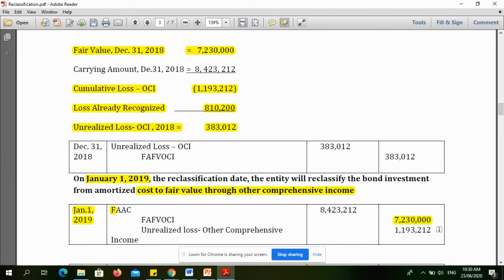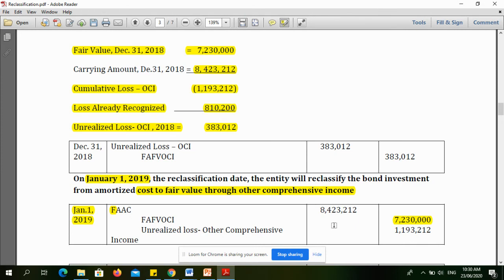Diba, we need to reclassify it to FAAC. And if we reclassify it to FAAC, it means na yung carrying amount natin as of December 31, 2018, ito dapat yung magiging beginning balance natin for FAAC.